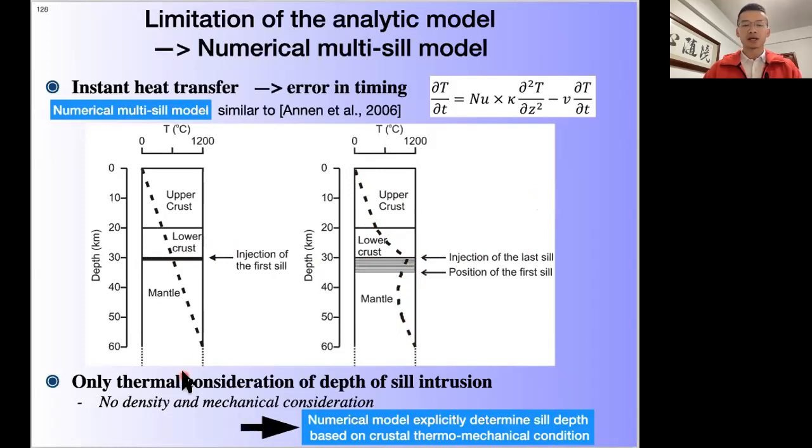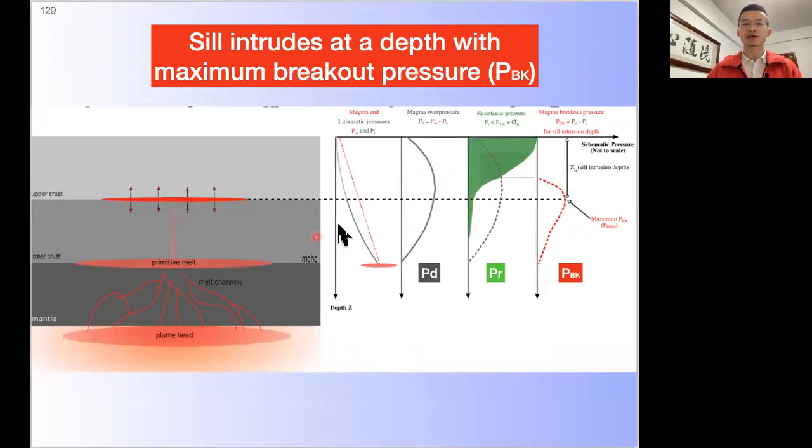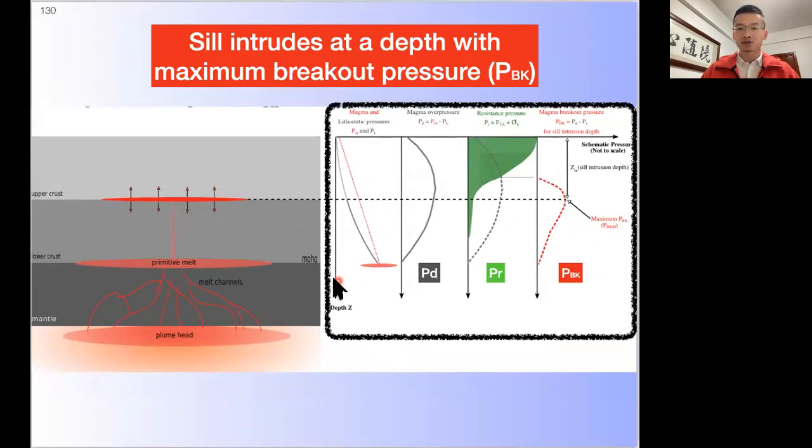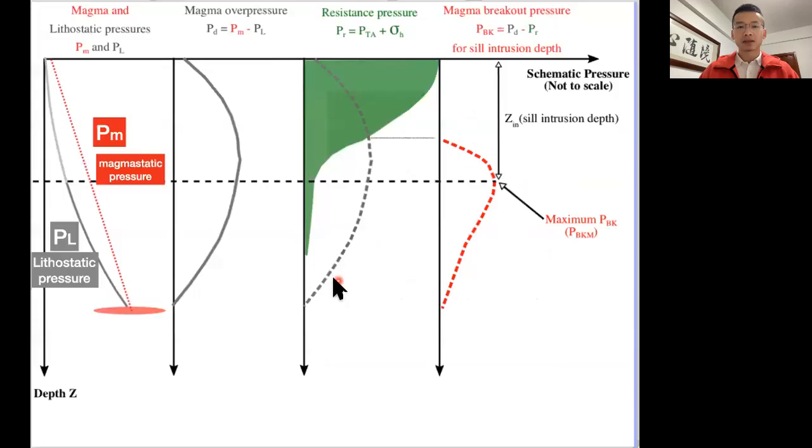Also, that model has no density and mechanical consideration for sill depth, but we are going to explicitly determine sill depth based on the crustal thermomechanical condition shown here. So basically, every time the sill intrudes at a depth with maximum breakout pressure, which I will describe now. Let us zoom in on this part.